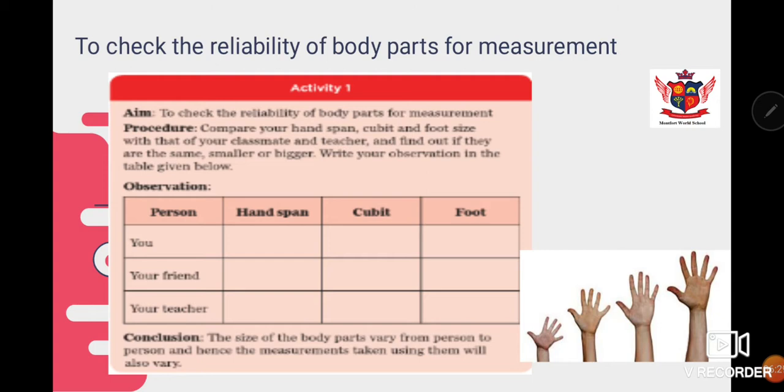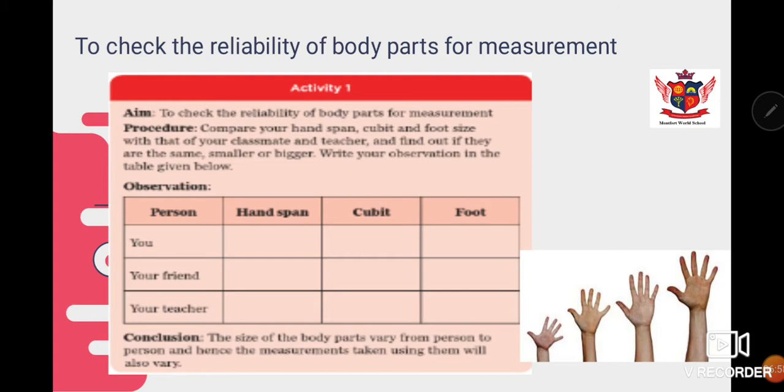Now you can see in this picture, just to explain, this is the hand of a very small child, then a teenager, then elder ones. You can see the size of all of them, their hand span only, is different. So if they measure the same thing using the hand span method, it will give them different results.